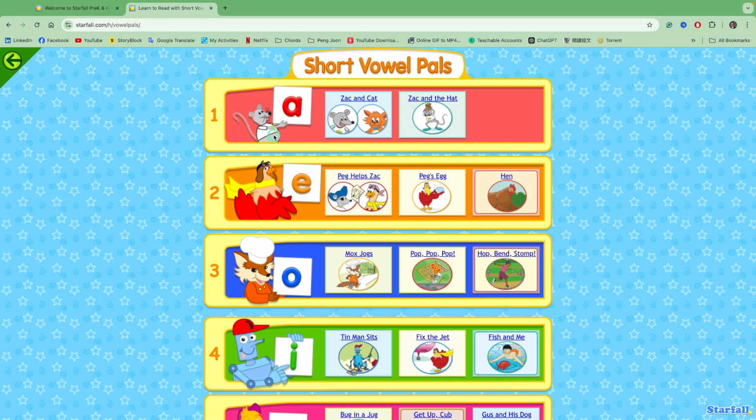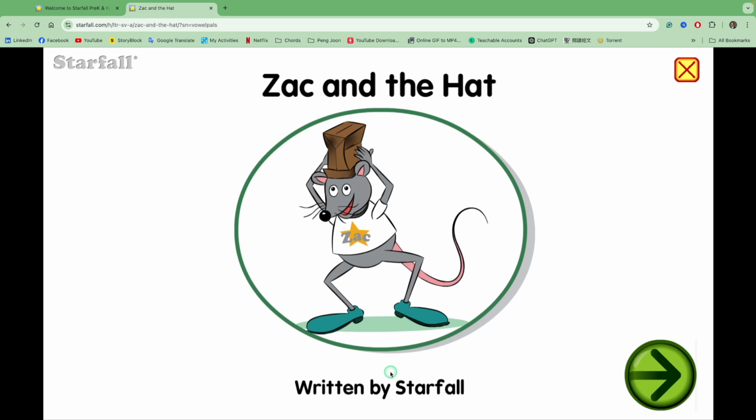And here's all the wonderful readers. So let's say if you bought the books, you could look at the title and match the one that you want and open it. So let's do Zach and the Hat. Here we go. Let's click onto that. There. Zach and the Hat.